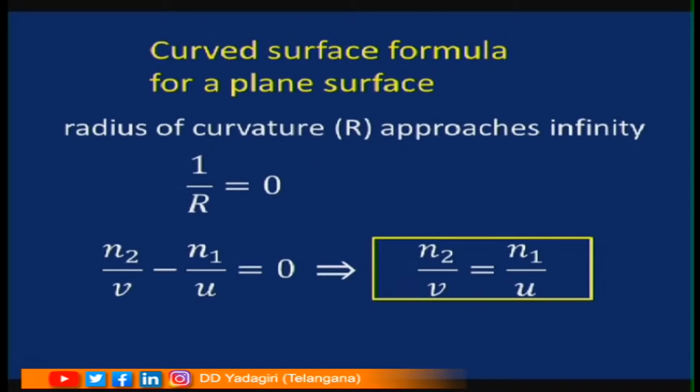Curved surface formula for a plane surface. The radius of curvature r approaches infinity for a plane surface, so 1 by r is equal to 0. If you substitute 1 by r equal to 0 in the formula, you will get n2 by v minus n1 by u is equal to 0, which implies n2 by v is equal to n1 by u. This is the formula for a plane surface. That means the curved surface formula is applicable even for a plane surface.